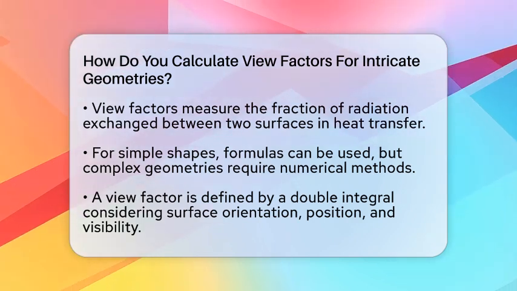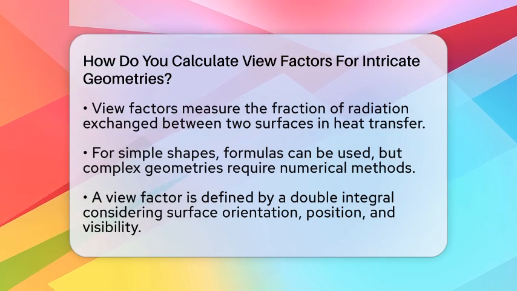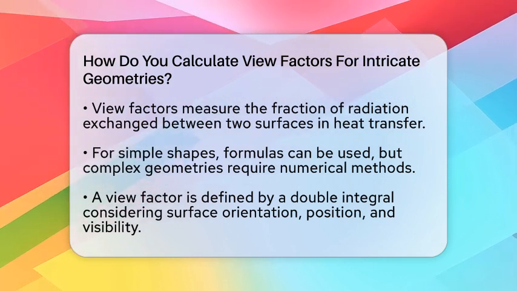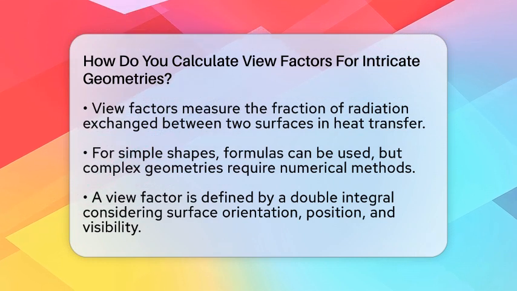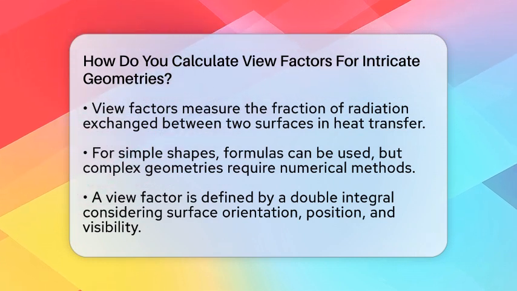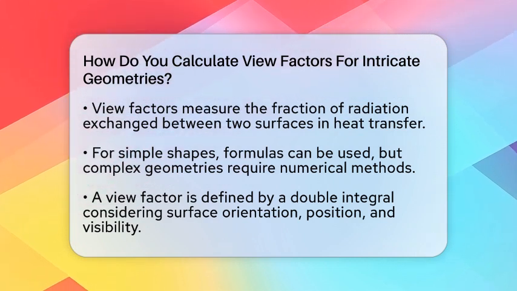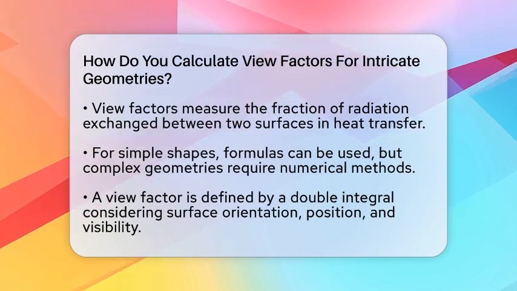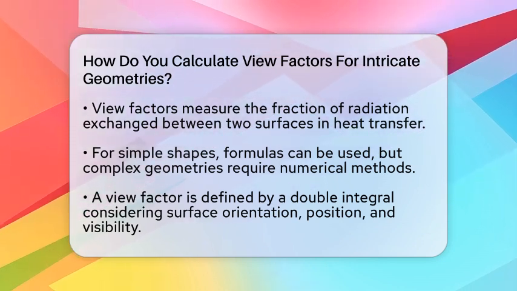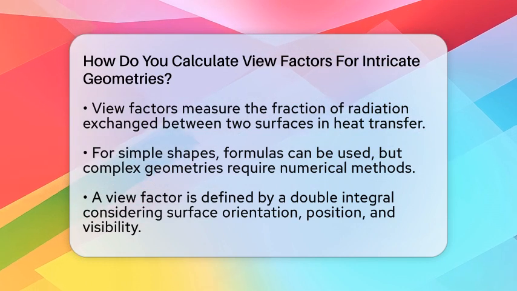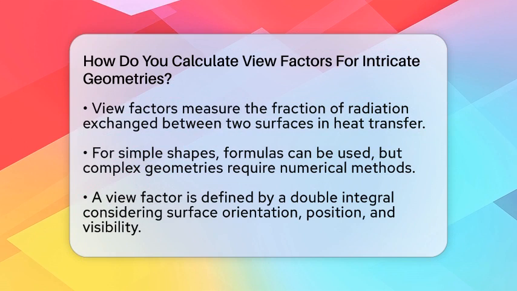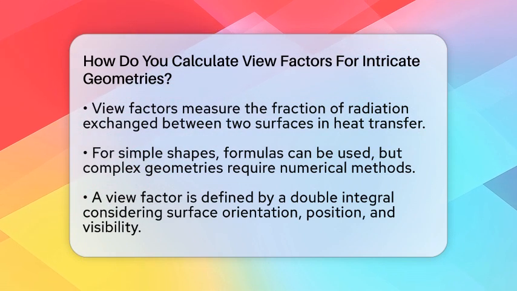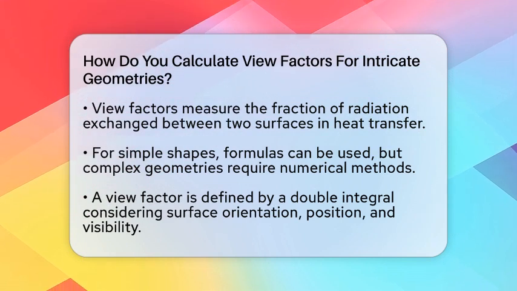First, we need to understand what a view factor actually is. It's defined by a double integral over the two surfaces involved. This integral considers how the surfaces are positioned, their orientation, the distance between them, and whether they can see each other. The angles between the surface normals and the line connecting small areas matter a lot. For complex shapes, this integral becomes very hard to solve directly because of the irregular geometry and possible obstructions.